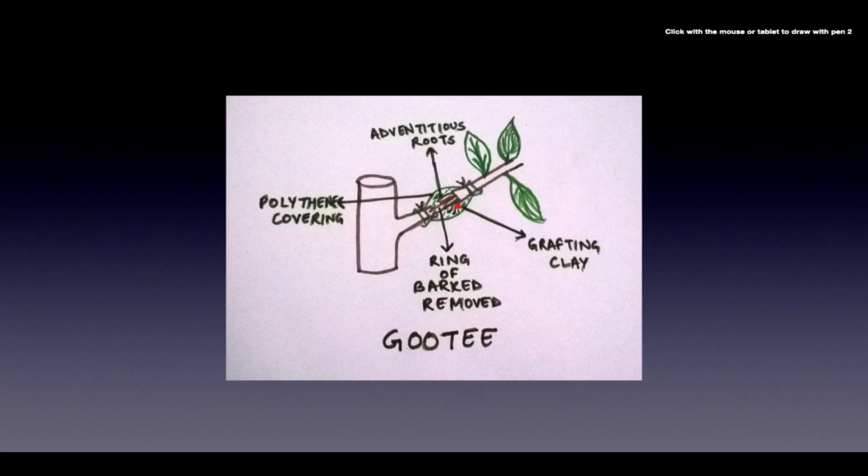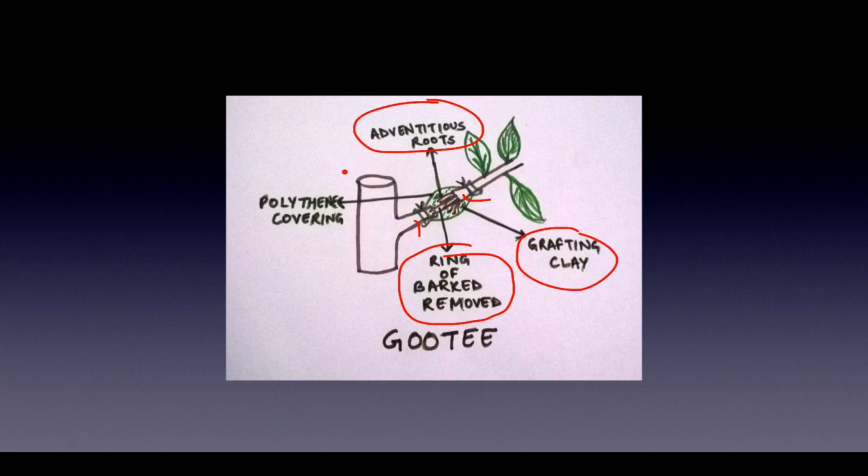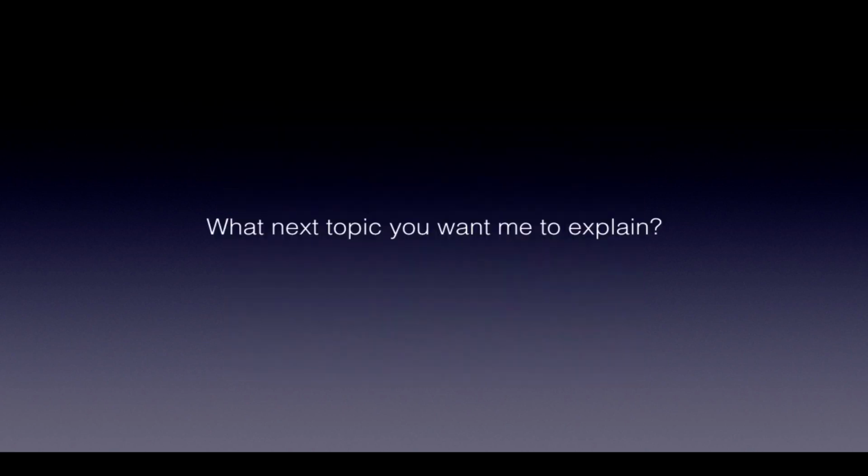सो ये पूरा का पूरा आपने डी बार्क किया, can you see this is a bark, this is bark, this is bark, but there is no bark here. So finally this is the ring of debarked or bark removed. This green structure is grafting clay. These are the adventitious roots which are coming out after 2 to 3 months, and this is the rag or the polythene covering.